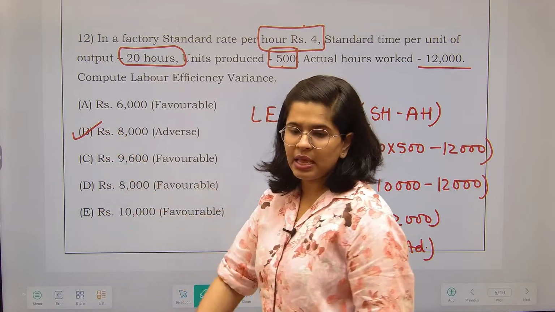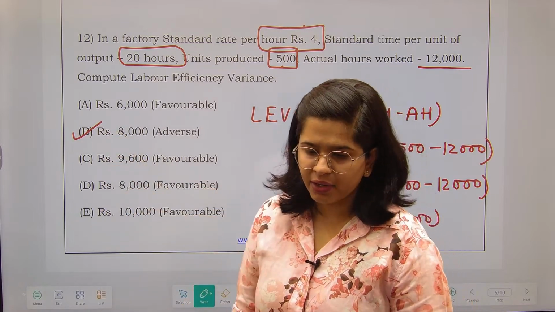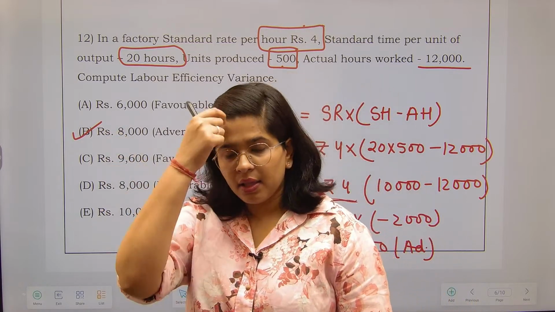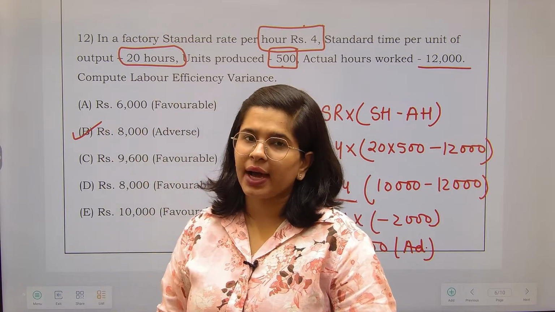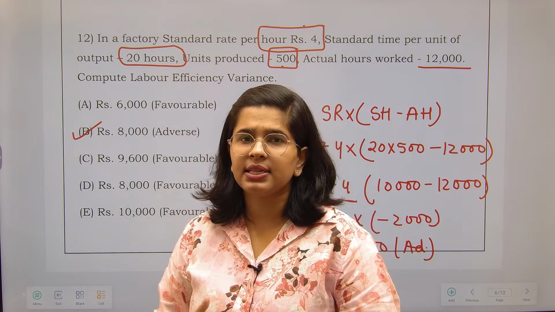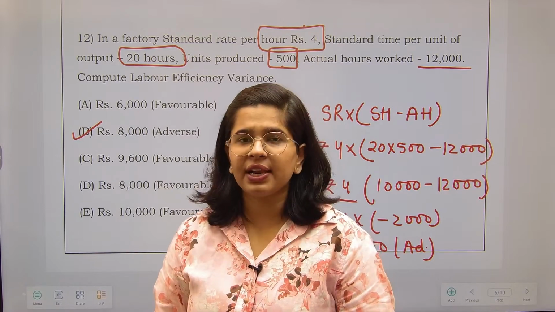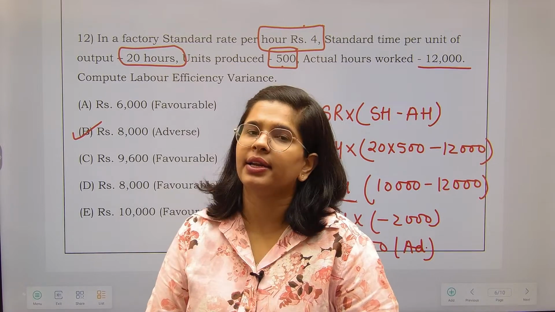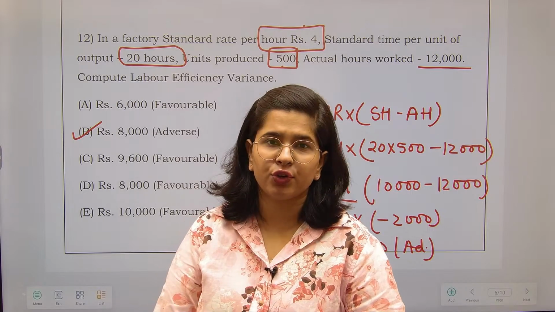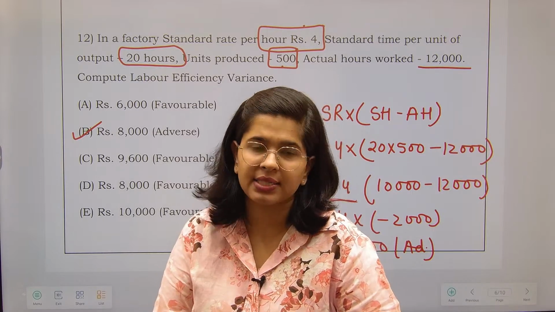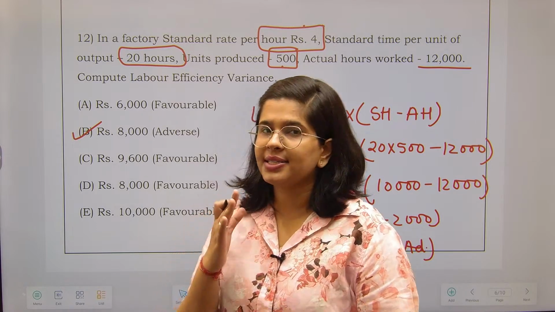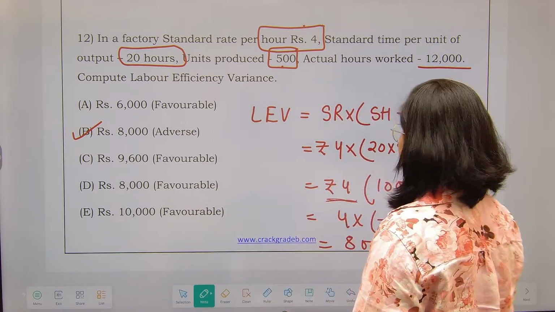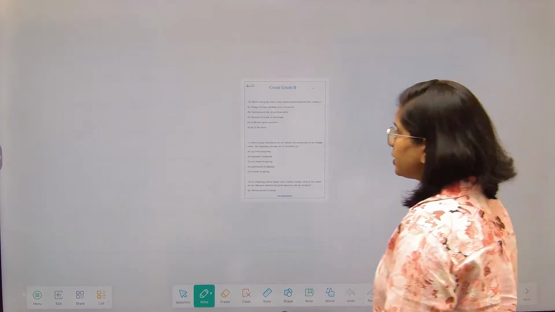8,000 adverse. So with relation to standard costing, this is my tip for you guys. Please remember the formulas. These are very easy. Specifically, if you remember the material related formulas, it will be very easy for you to understand the labor related formulas, because these are quite similar. There is no much difference. So it's just one time effort that you guys have to put. Now next question that we have.